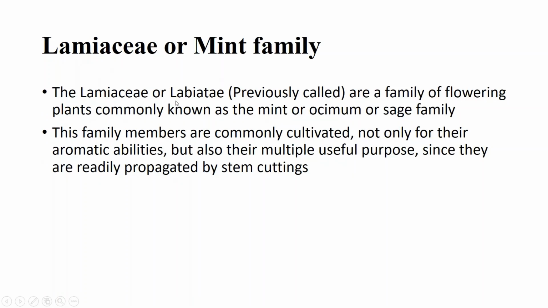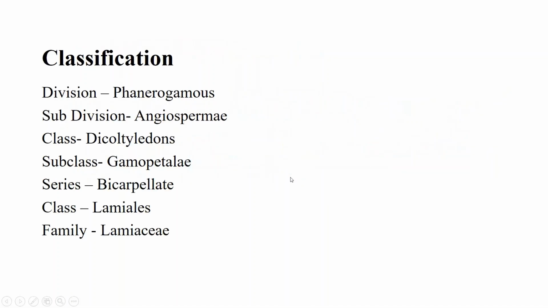Lamiaceae is also known as Labiatae, which is the previous name, and it is also known as the mint or ocimum or sage family. The members of this family are cultivated not only for their aromatic properties but also for multiple purposes. They are readily propagated by stem cuttings. Classification: division Phanerogamae, subdivision Angiospermae, class Dicotyledons, subclass Gamopetalae, series Bicarpellatae, order Lamiales, family Lamiaceae.